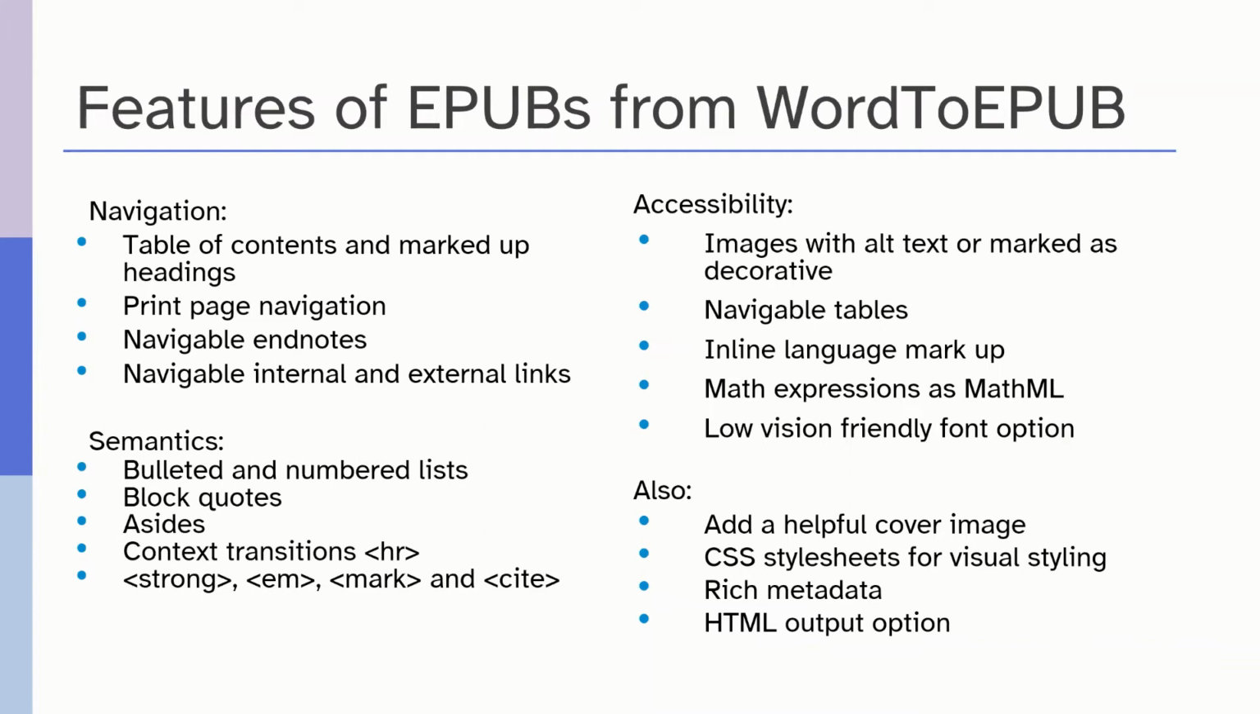Yes, so we create EPUBs for students who need a more accessible document than, say, a Microsoft Word document or a PDF. As many of you know, the EPUB specification allows for lots of rich semantic markup, such as marking block quotes, asides, many of the page numbers. And so when we need to create a more accessible document, we use the Word2EPUB tool to create the EPUB.